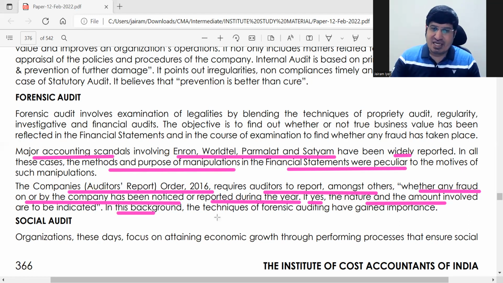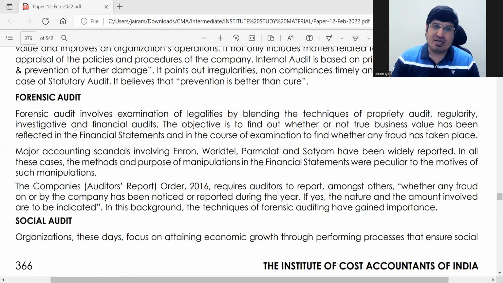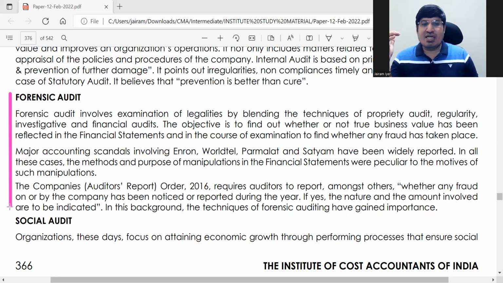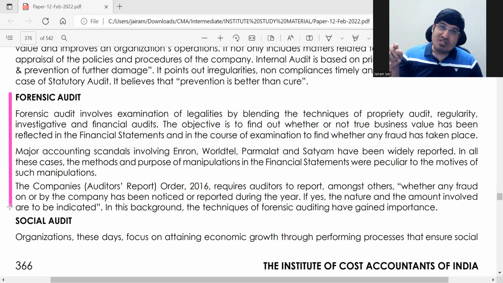In this background, the techniques of forensic audit have gained importance. ठीक है, okay, ये हो गया आपका, this is your forensic audit. Okay. So in normal cases of audit, you will not go for forensic audit. ठीक है, चलो, तो ये हो गया आपका. तो फोरेंसिक ऑडिट भी क्या है आपको समझ गया. तो मेन चीजें आपको याद रखना पड़ेगा. Suddenly you will not remember that okay this is forensic audit, this is social audit. ठीक है, just the main thing you should remember about this. Other things you can write.